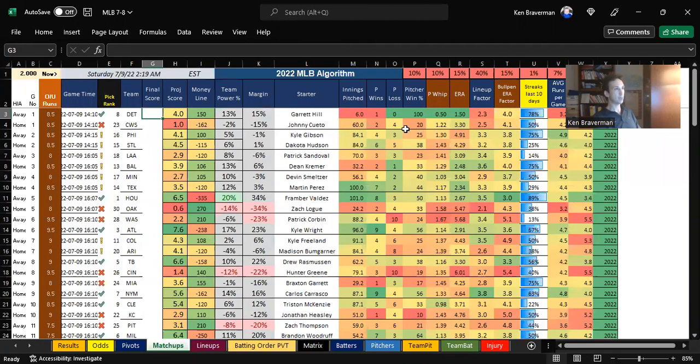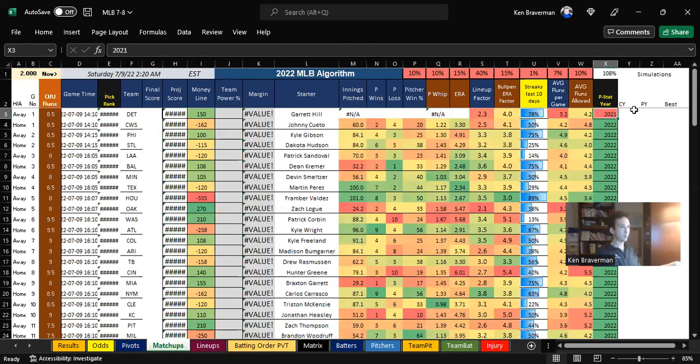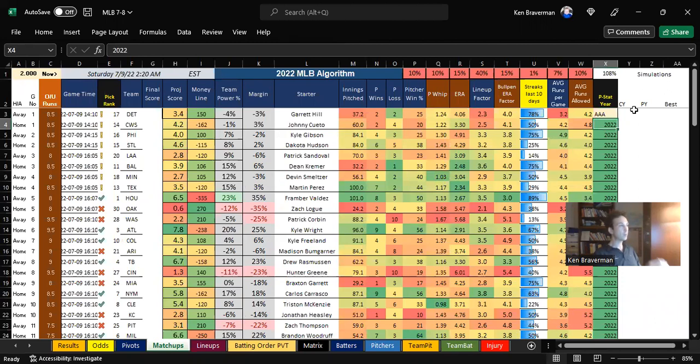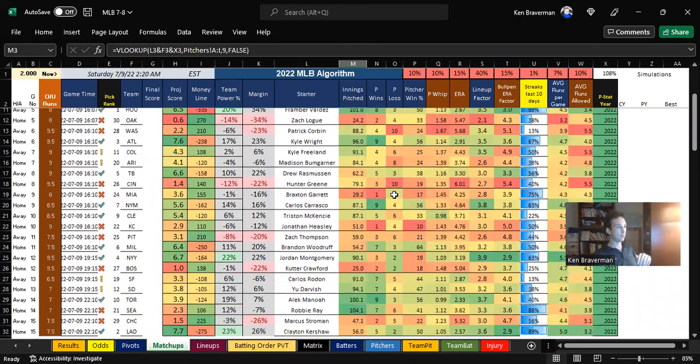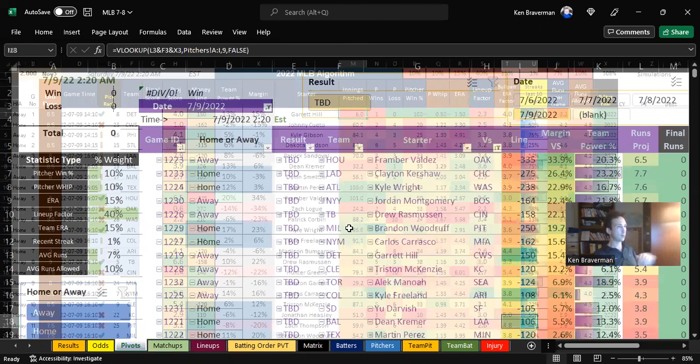Are there any pitchers who don't have innings pitched? Garrett Hill up here, only 6 innings pitched. So that's the Detroit game. He has great stats, but only 6 innings pitched. How about last year? Nothing. How about AAA? AAA more reasonable, and there they actually lose the game barely. So keep that in mind if you use more illustrious stats or deeper stats of more than 6 innings. You do get a Detroit loss there, so that's something to keep an eye out for. Everybody else has innings over 20 on all the other games, and so that is your luck.